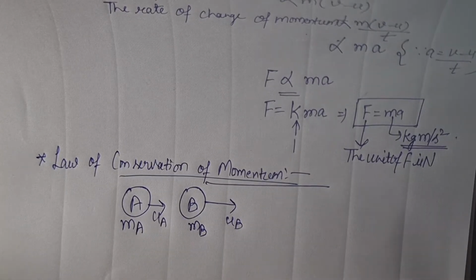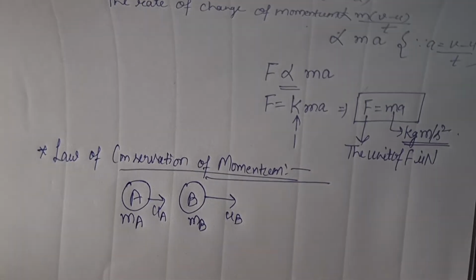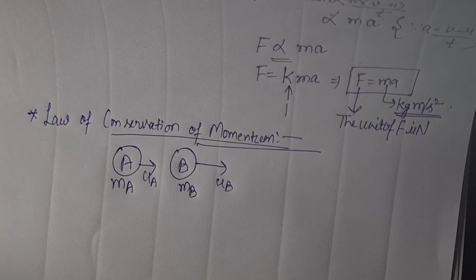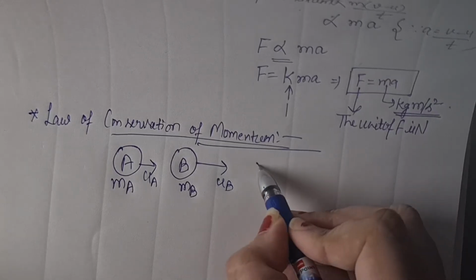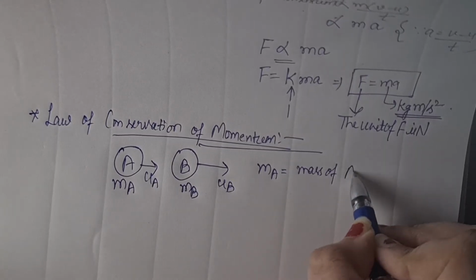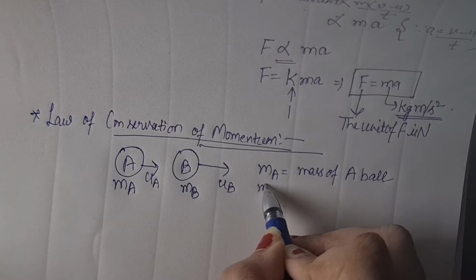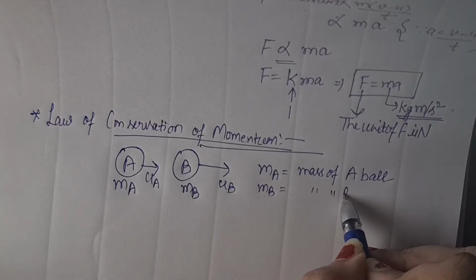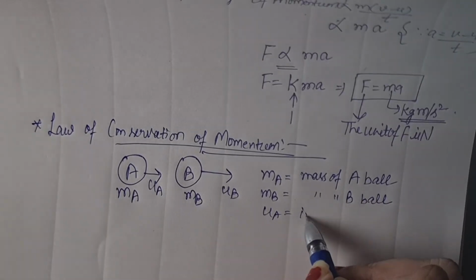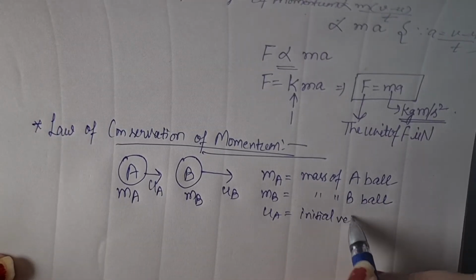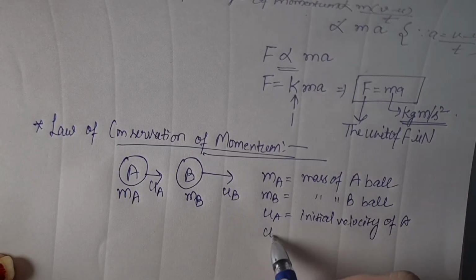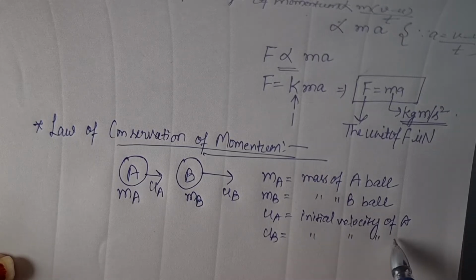So U is initial velocities. So UA is the initial velocity of ball A and UB is the initial velocity of ball B. You can write all the things like MA is equal to mass of A ball, MB equal to mass of B ball, second ball, UA equal to initial velocity of A, because initial velocity is denoted by U, UB equal to initial velocity of B.